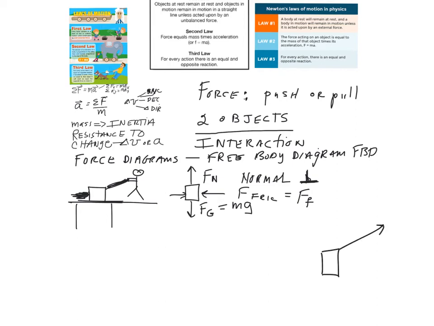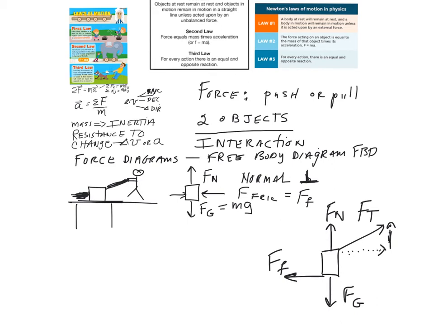The free body diagram of that box now would be a tension force. The floor is still pushing up, so a normal force. There's still some friction. And don't forget the force of gravity. And if I'm pulling on this at a constant speed, then because it's at an angle, we have to find the components. There's a component of the tension force this way, and a component of the tension force that way.